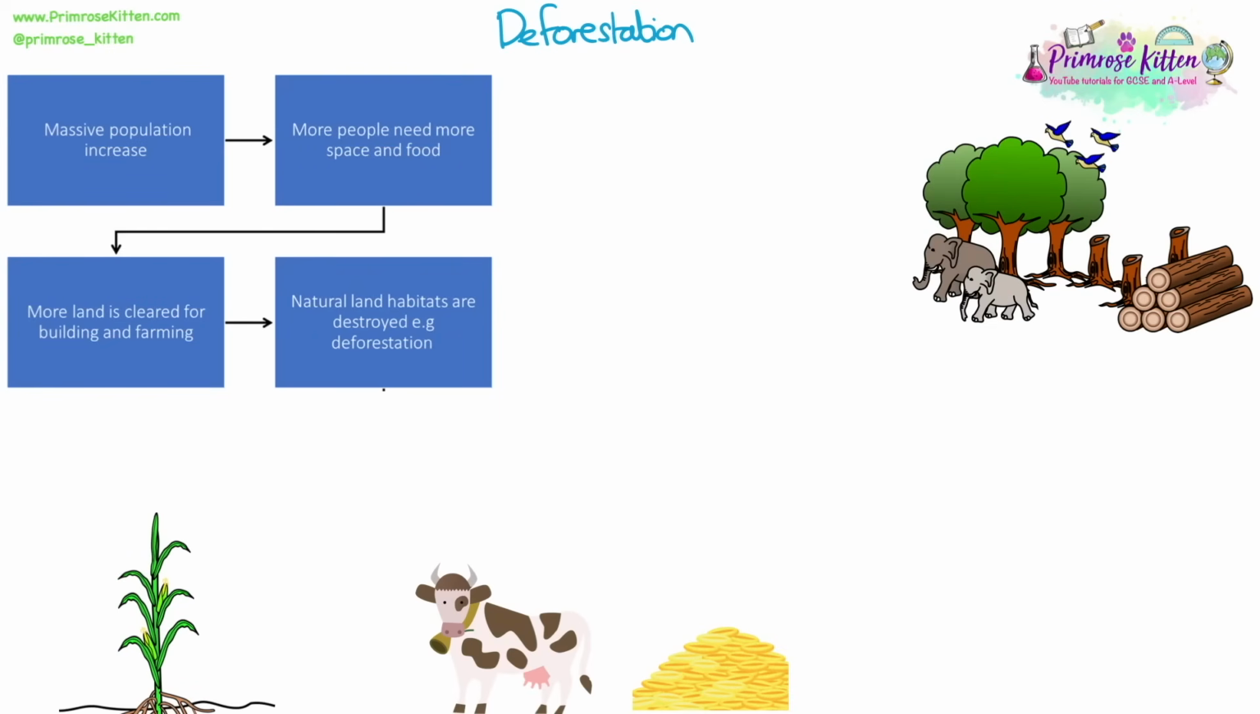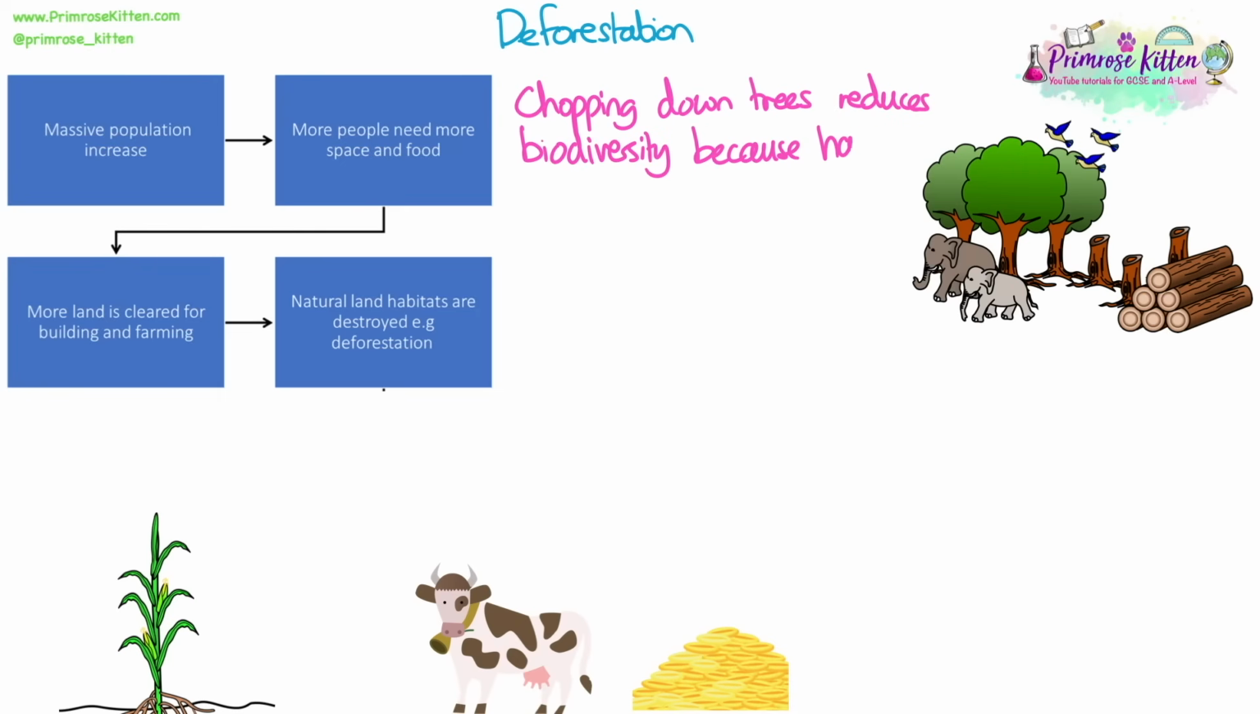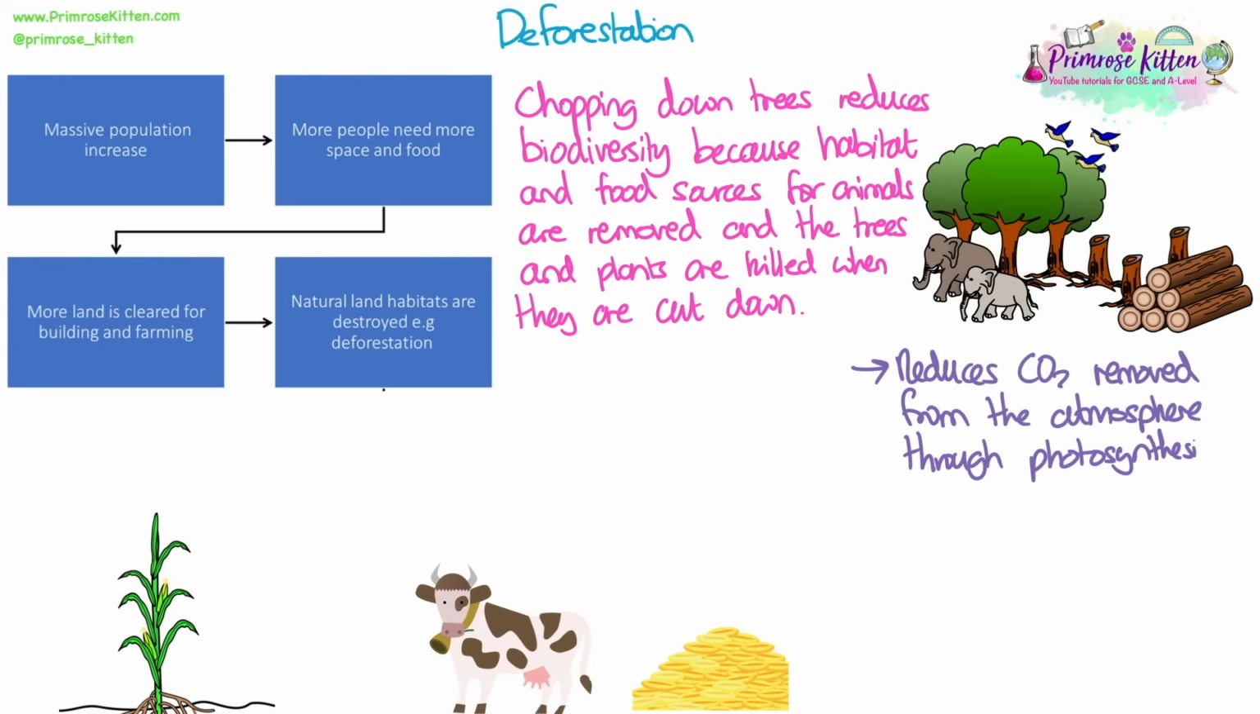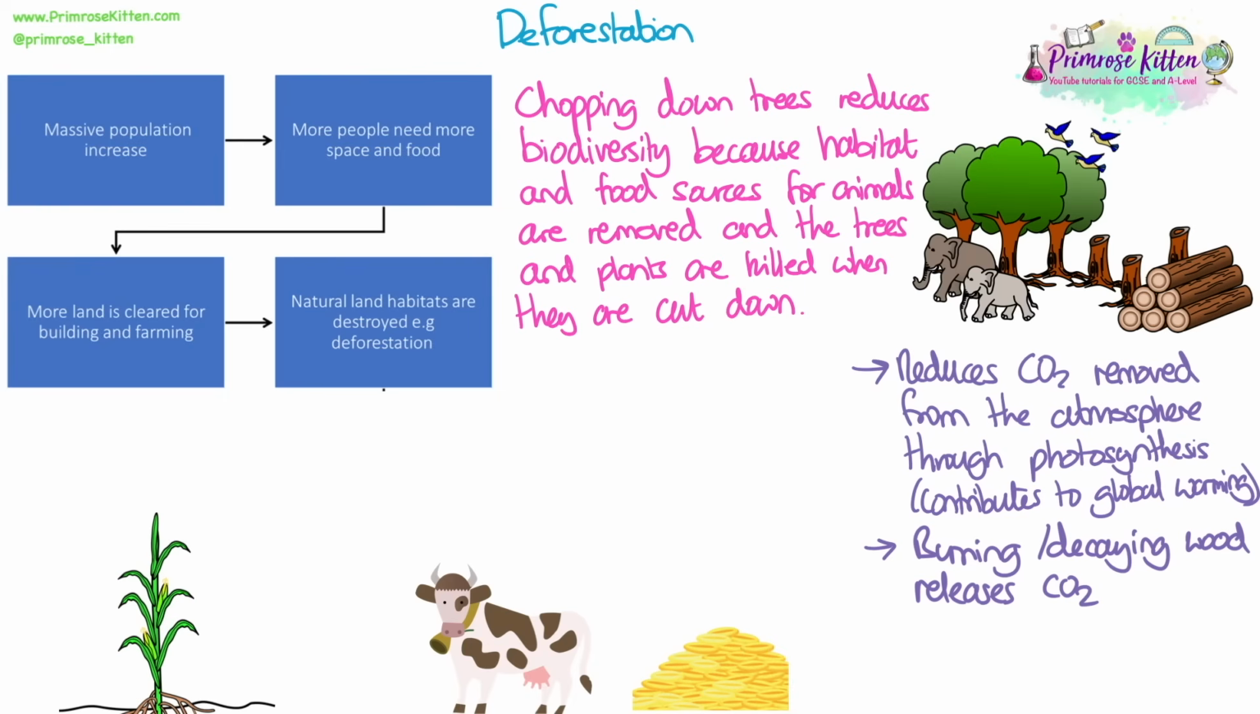Deforestation occurs to clear land for building and farming. Chopping down trees reduces biodiversity because habitat and food sources for animals are removed, and the trees and plants are killed when they are cut down. Another disadvantage of deforestation is that it reduces the carbon dioxide that's removed from the atmosphere through photosynthesis, as there are fewer trees. This contributes to global warming. The burning of wood or leaving chopped down wood to decay also releases carbon dioxide. And removal of trees increases soil erosion and flooding.